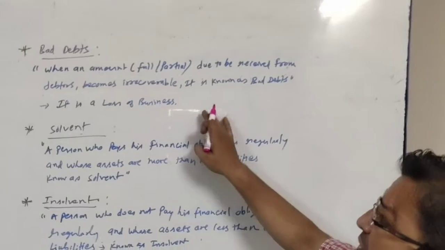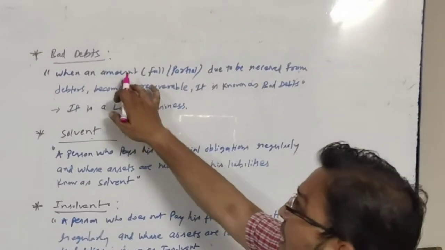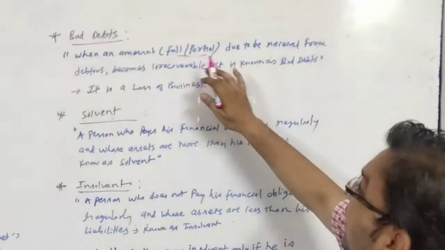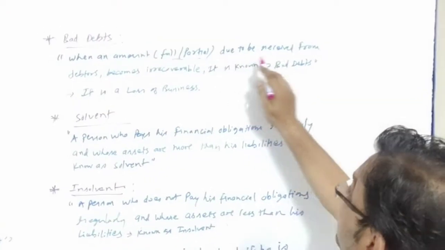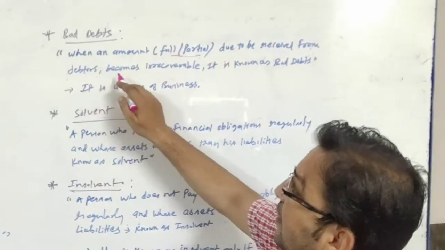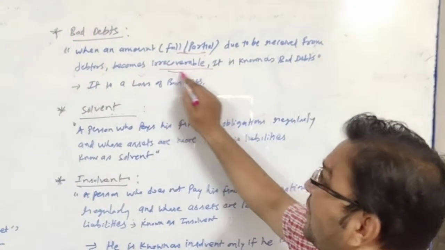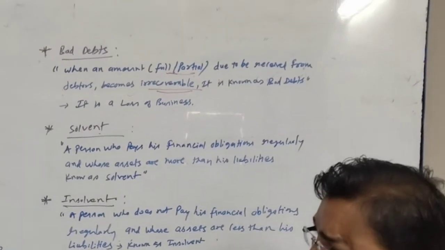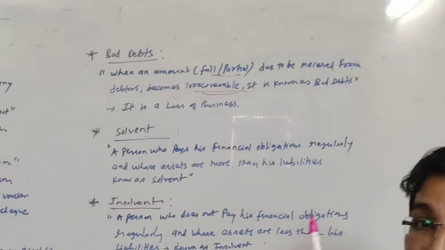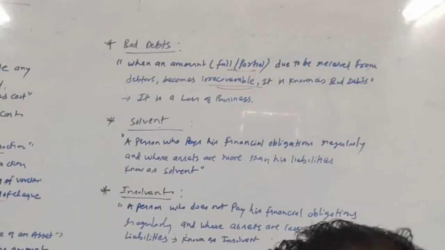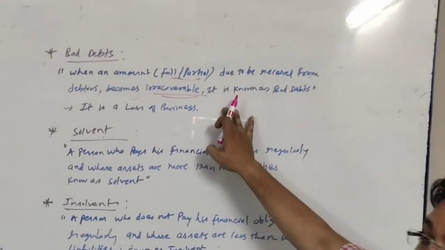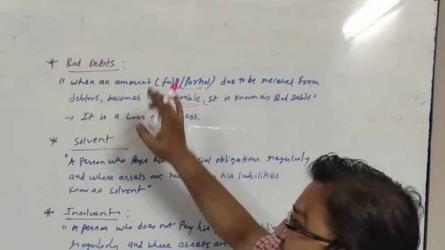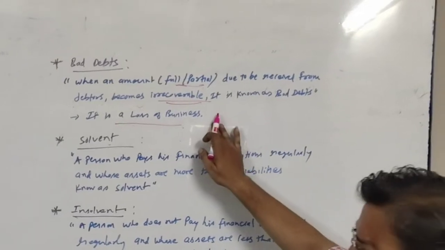So when an amount, full or partial, which is due to be received from a debtor becomes irrecoverable, it is known as bad debts. It happens, we are selling goods on credit and sometimes we are unable to receive money back from our debtor. It is called bad debts. It is a loss of business.